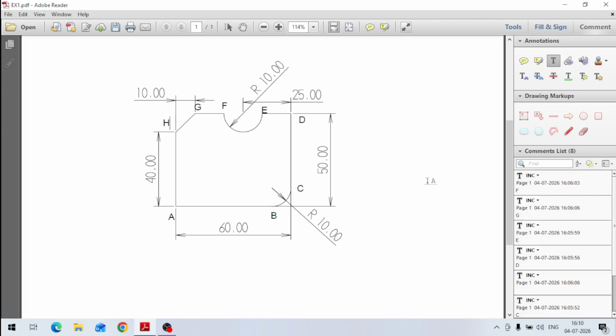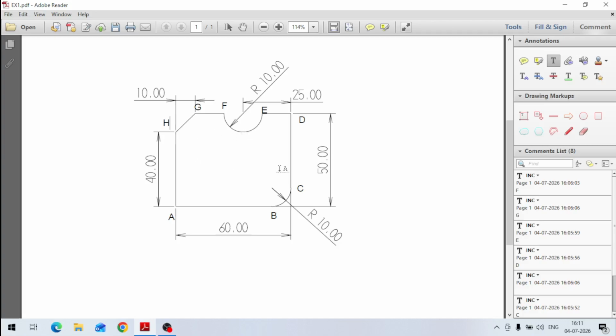In this video, we are going to create a program for CNC milling. This is a profile, this is a contour, and I want to create a program for this profile. So these are the points mentioned here. Our tool cutter will start from point A to B, then C, D, E, F, G, H, and then again A. So this is the profile. I want to cut this profile like this.